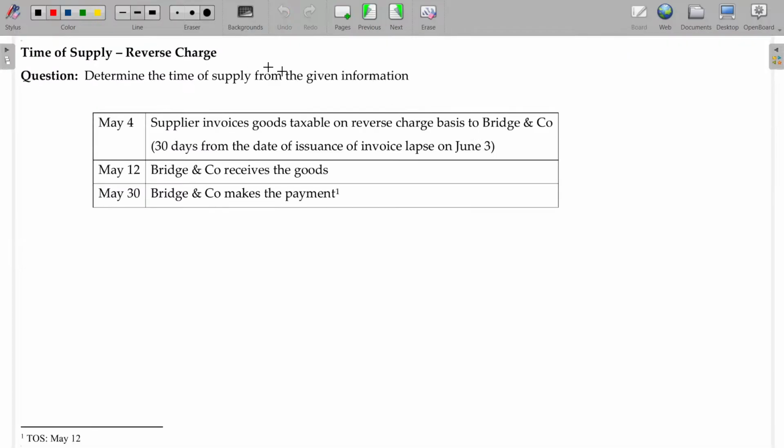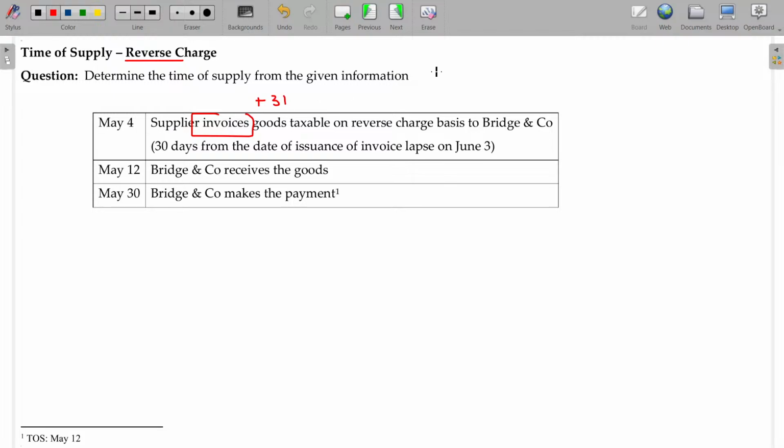Now, come on, tell me. Reverse charge. Determine the time of supply from the given information. May 4th. Supplier invoices goods taxable on reverse charge basis to the company. Now, this is about the supplier's invoice. When it is the supplier's invoice, from that date you have to add another 31 days.